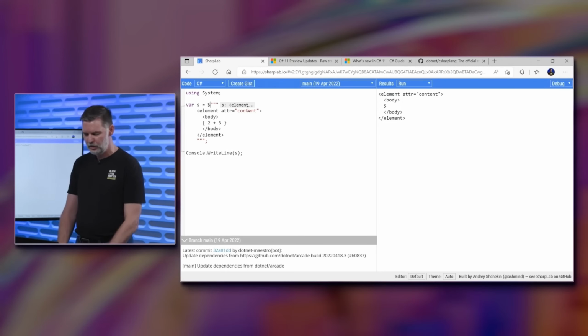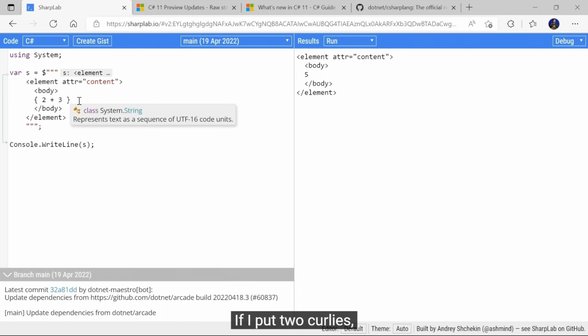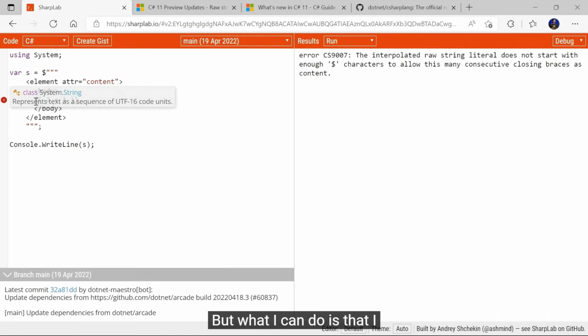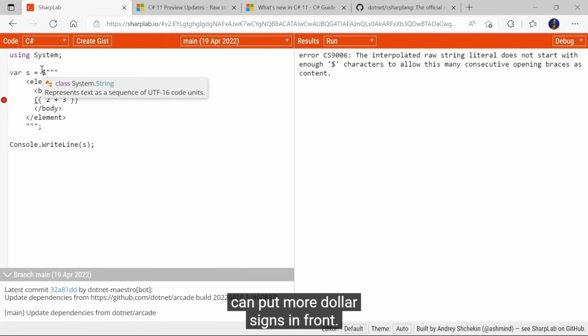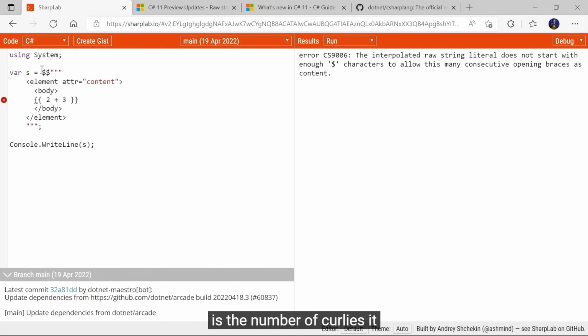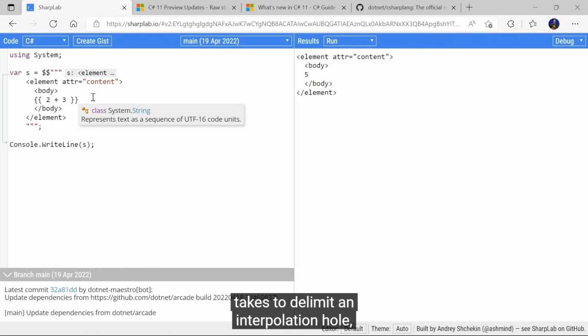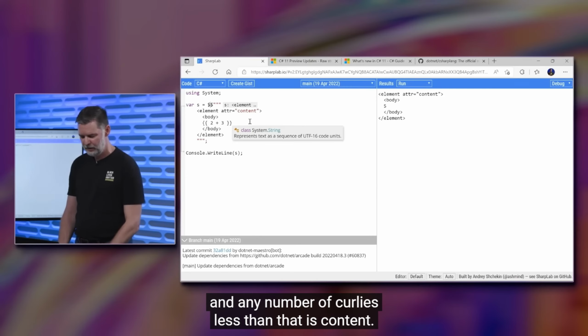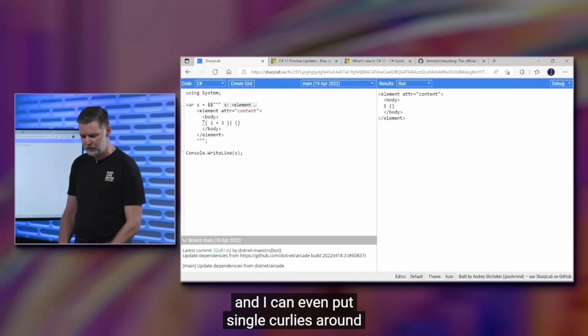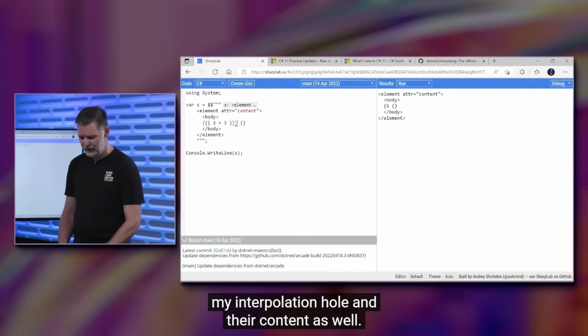Well, what you can do, so I'm not allowed to put, if I put 2 curlies, that's going to be an error here. But what I can do is that I can put more $signs in front. The number of $signs I put in front is the number of curlies it takes to delimit an interpolation hole. And any number of curlies less than that is content. So if I put just single curlies out here, they're just content. And I can even put single curlies around my interpolation hole.